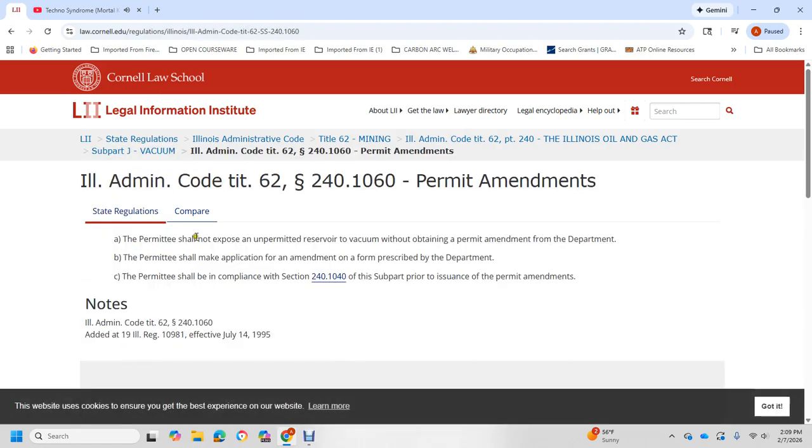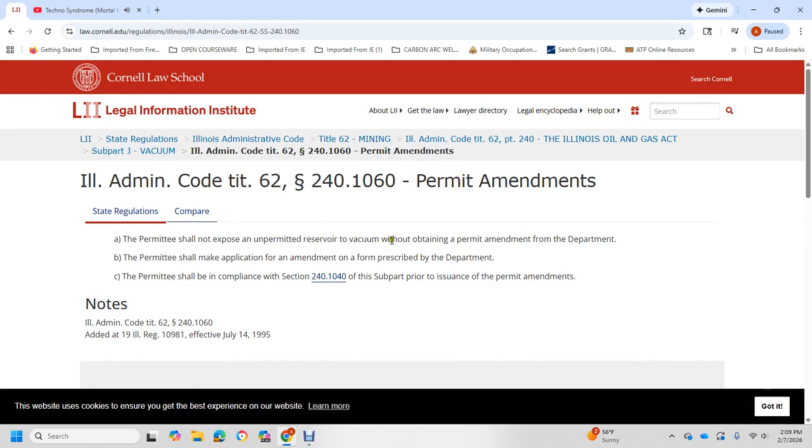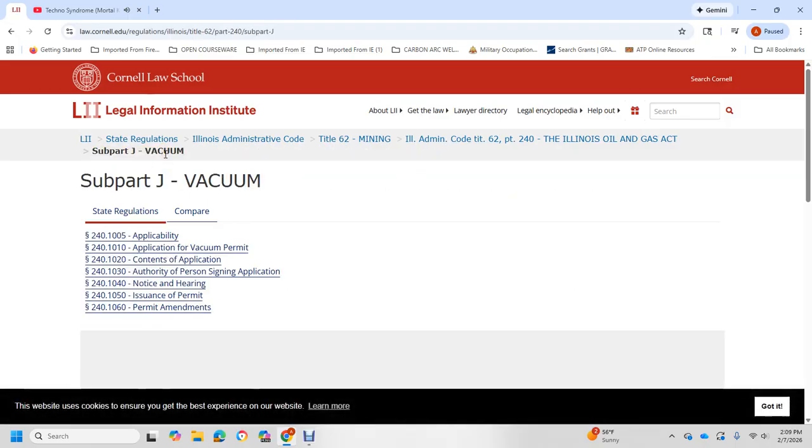Permit amendments. A permittee shall not expose an unpermitted reservoir to vacuum without obtaining a permit amended by the department. The permittee shall make application for an amendment on the form prescribed by the department. The permittee shall comply with Section 240.1040 of this subpart prior to issuance of permit amendments. And that completes Subpart J, Vacuum.